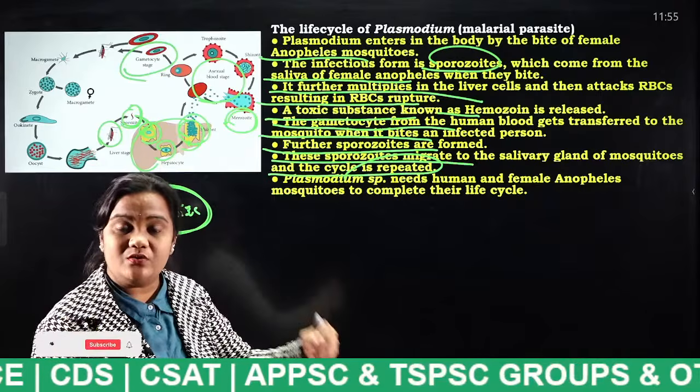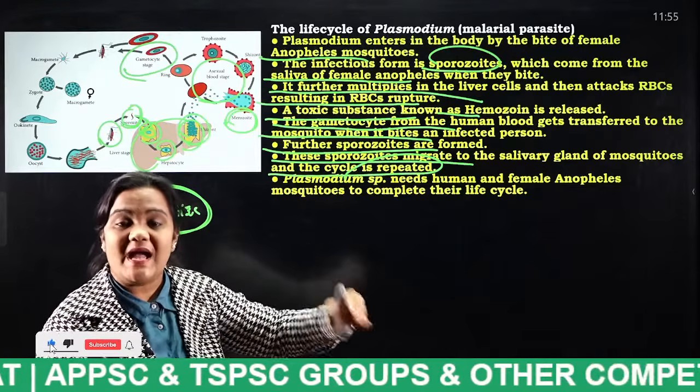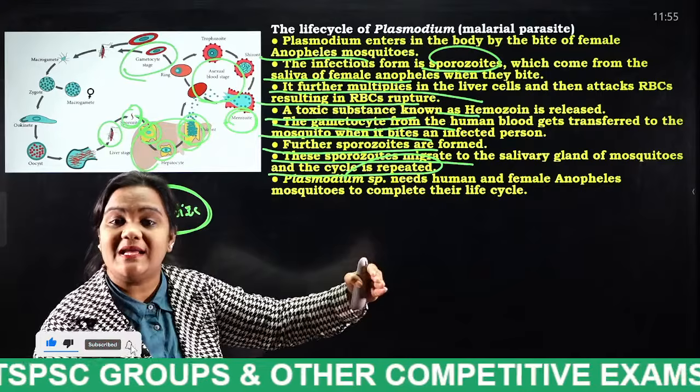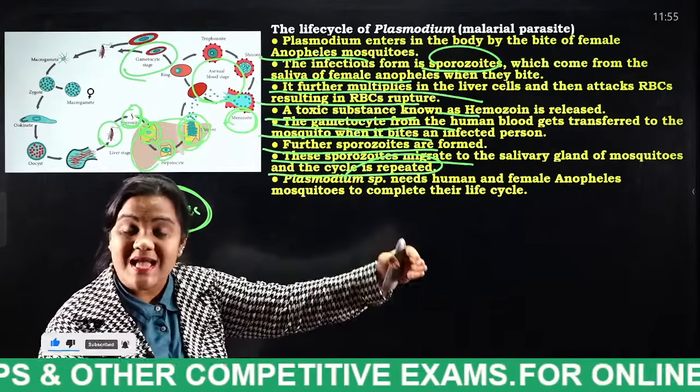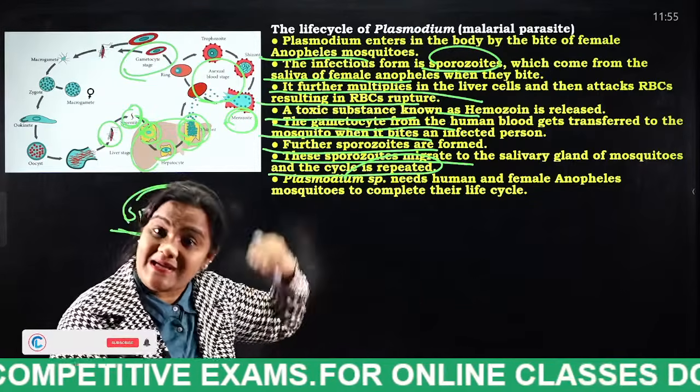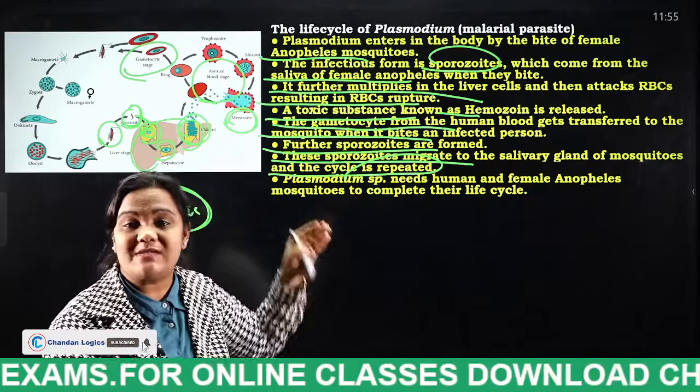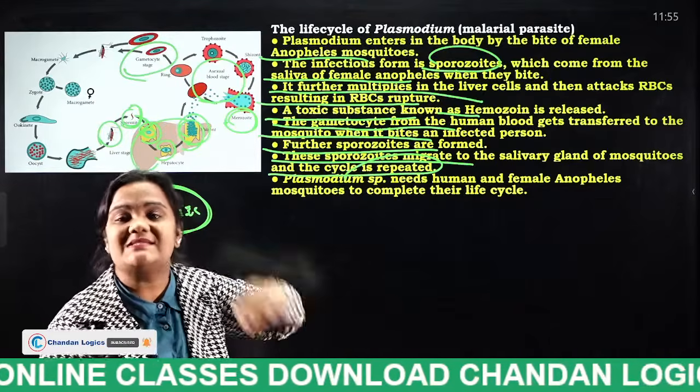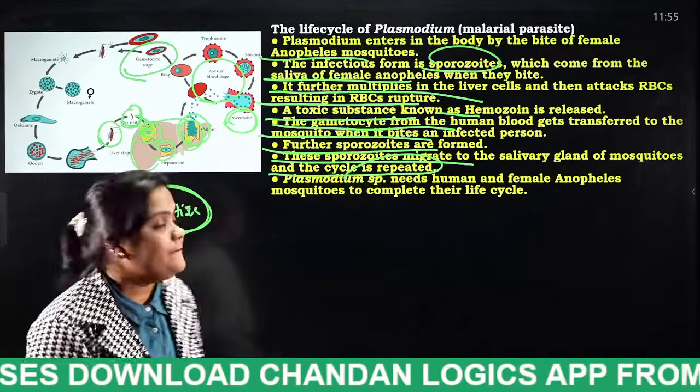Plasmodium infects the female Anopheles, and how the Anopheles spreads this Plasmodium to human beings, and how human beings again pass this gametocyte stage to the mosquito. This is the cycle repeated. Okay, next.